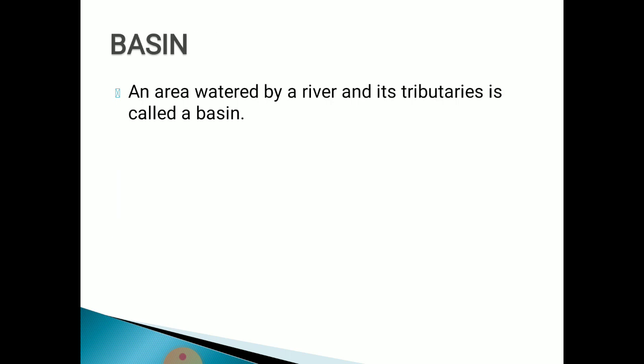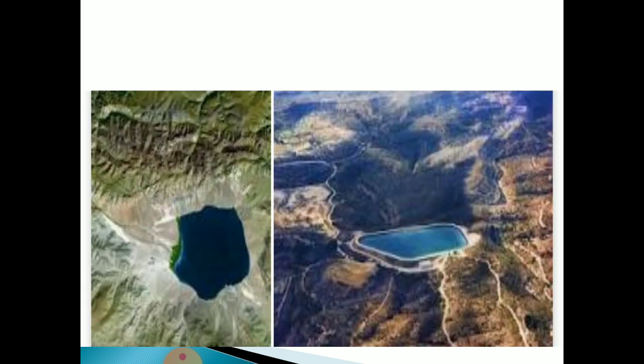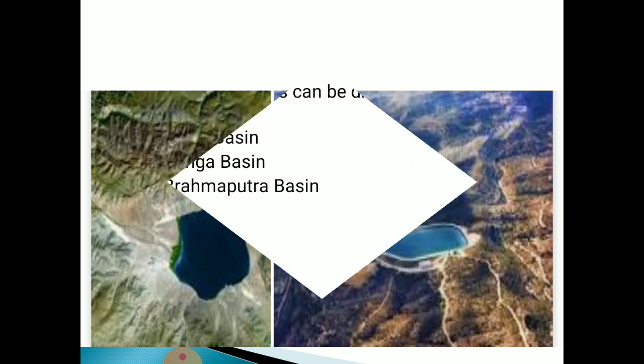Then basin. Now what is a basin? An area watered by a river and its tributaries is called a basin. Means an area of land which gets water from a big river as well as from its tributaries is known as a basin. I can show you the picture of a river basin. Yes, you can see here the river basin. A big river as well as some small rivers merge with it, that is the basin.